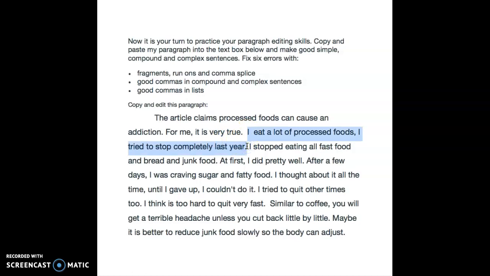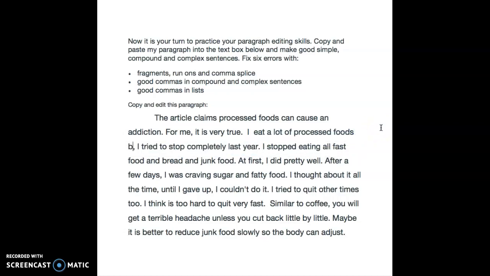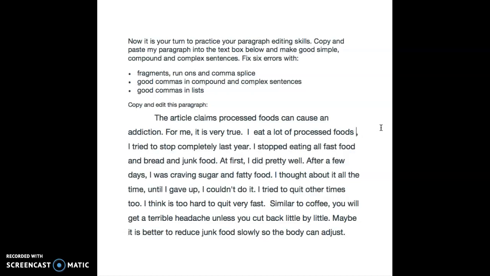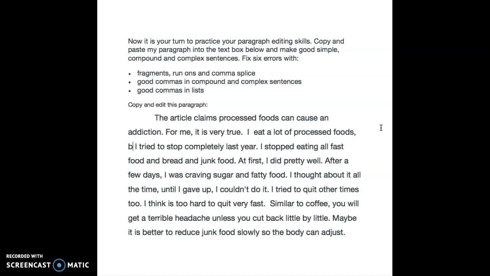Here I have a comma splice. I have an independent clause, comma, and another independent clause. I don't have any connector words. So, I eat a lot of processed foods. We could say but or so, maybe but. Comma first, of course. But I tried to stop completely last year.